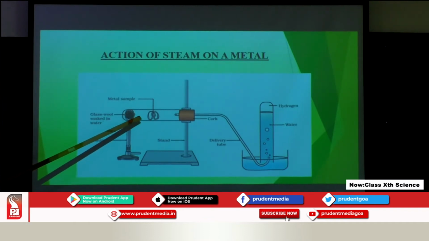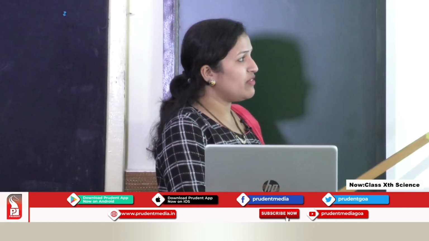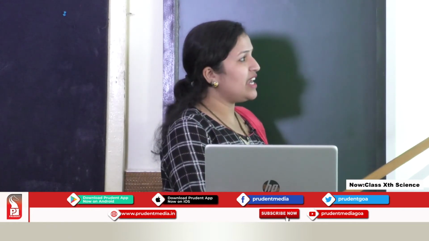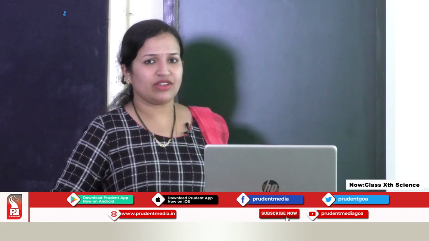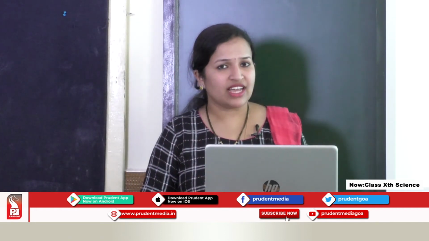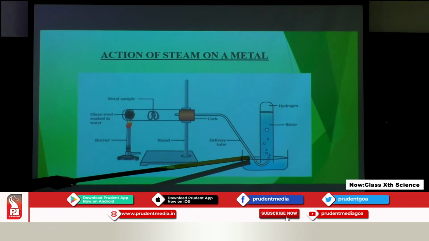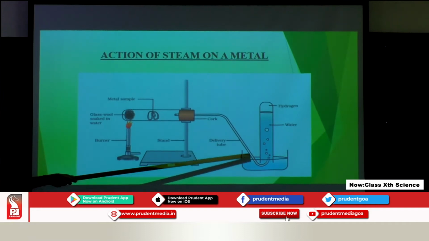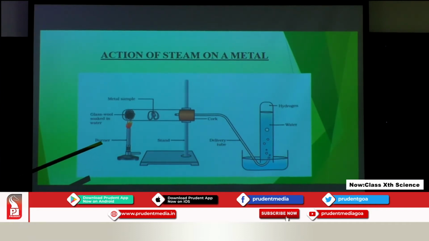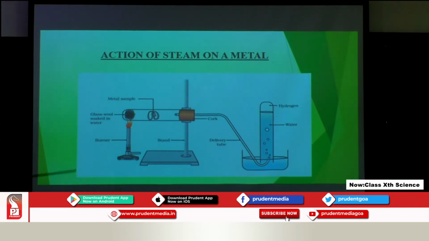So, this steam will fall on the metal sample. When it reacts with the metal sample, we get the formation of oxide and hydrogen gas is released. You will see here the pipe is connected, and the pipe will take the hydrogen gas into this test tube. Here bubbles are evolved. You can see the formation and evolution of bubbles, which shows that hydrogen gas is released and it will settle at the top of the test tube.